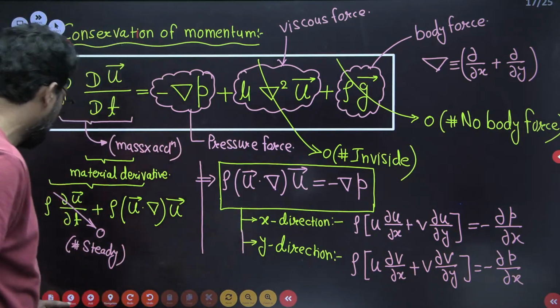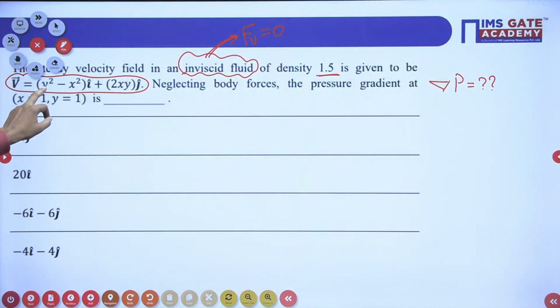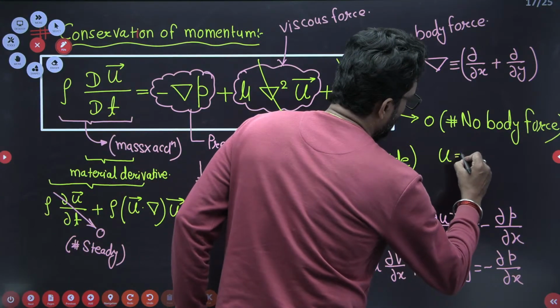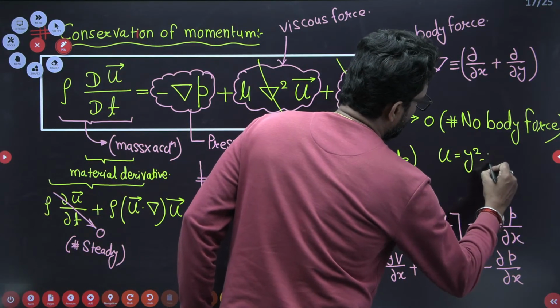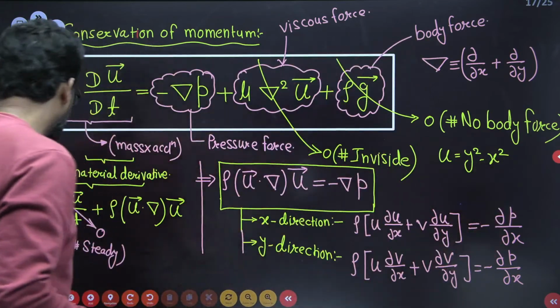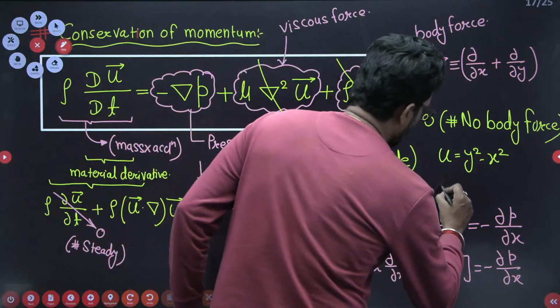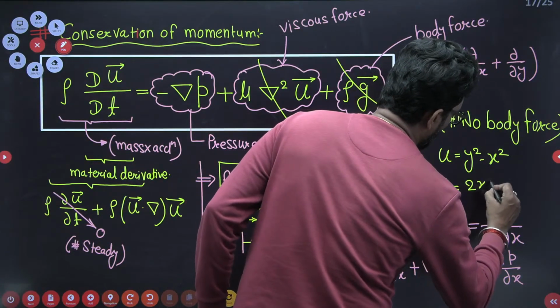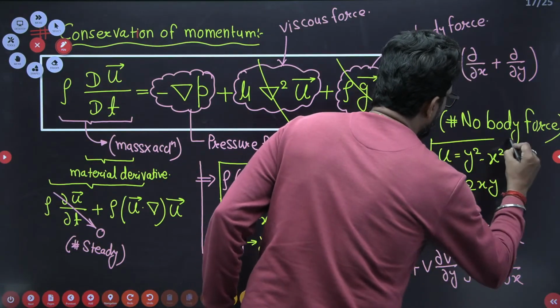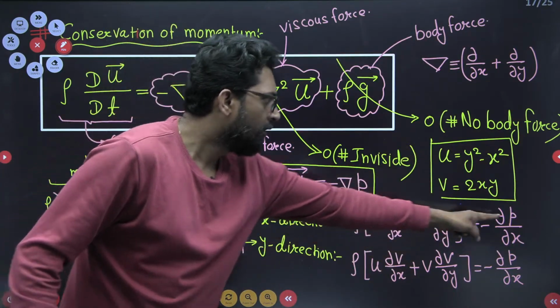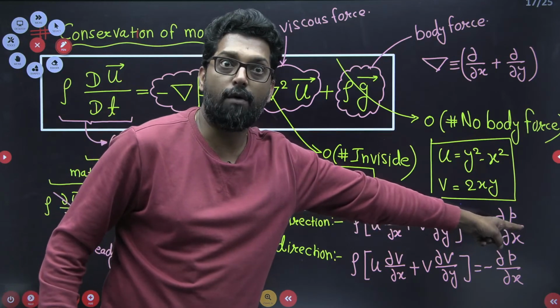So put the values. What is v? v is given as y square minus x square. What is u? u is equal to 2xy. So you have this, put the values here, u dou u by dou x, and find the pressure in the form of a vector.